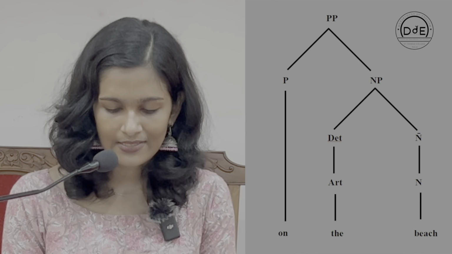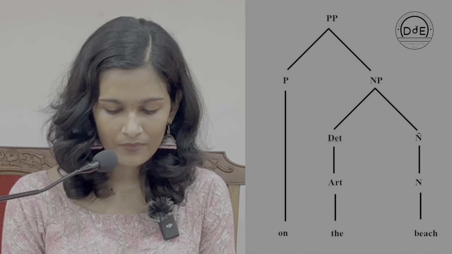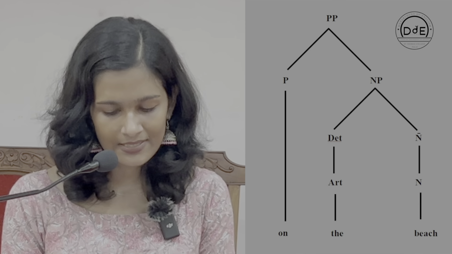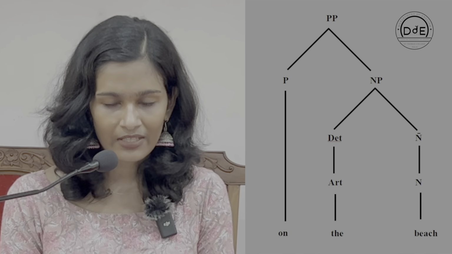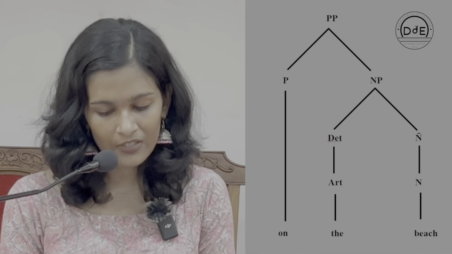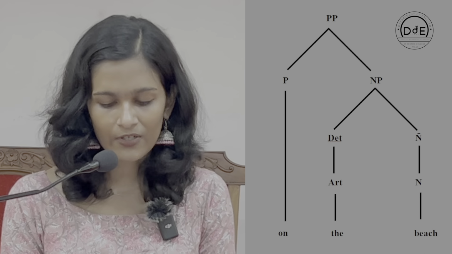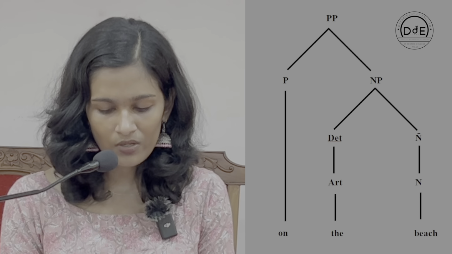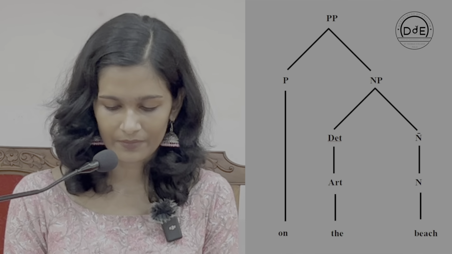NP or noun phrase is further expanded as DET or determiner and N bar, and since the is the article, which is the determiner here, we can further divide determiner into article, which further divides into the, and N bar is further divided into N or noun, and beach is the noun here. So, the chart is completed.